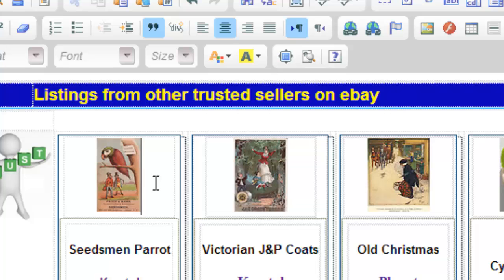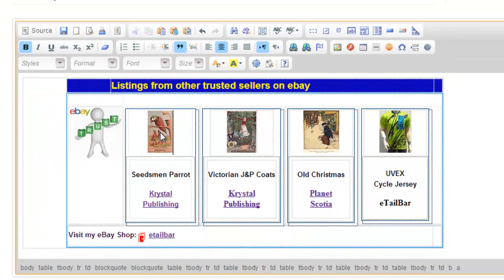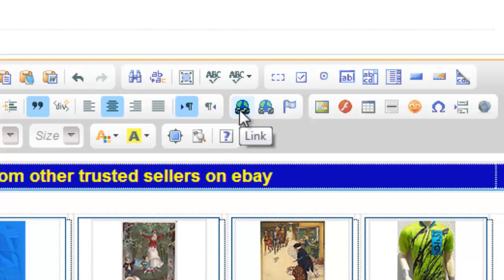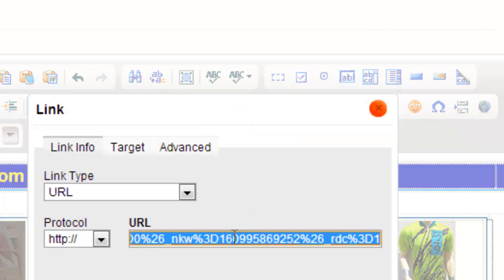Now also what I need to do is when the customer clicks on the image in the listing itself, you want that customer then to go to that listing. So the way you do that is you click on the image, and then you hit the link button up here. You can see that here. I'll just click on there, and you can see then I've got the address shown here in blue.